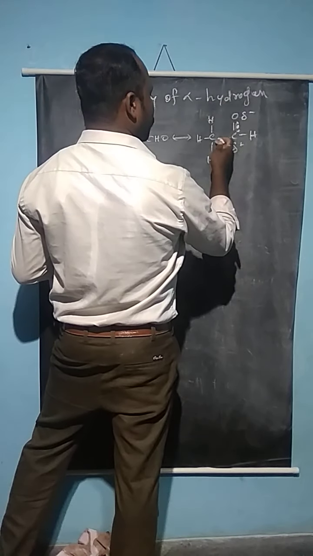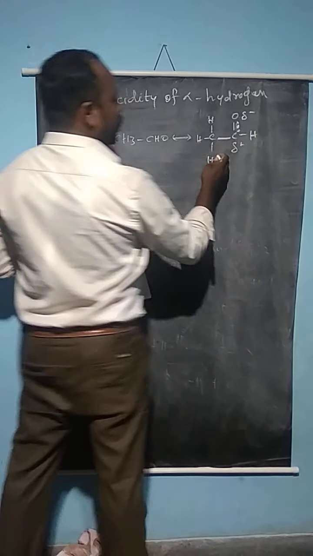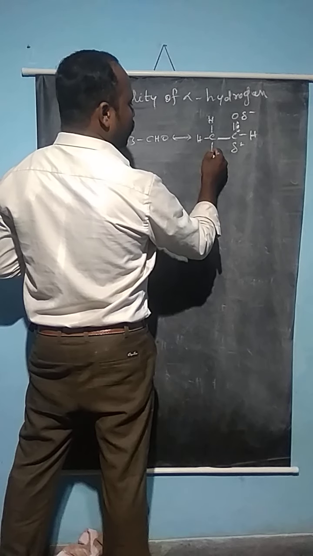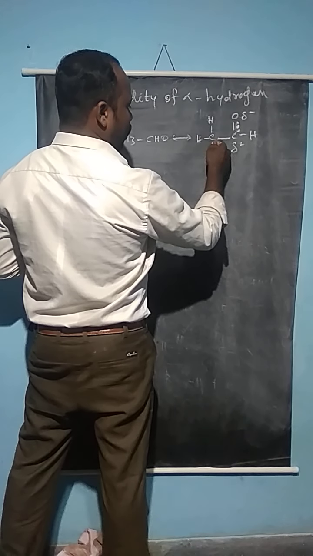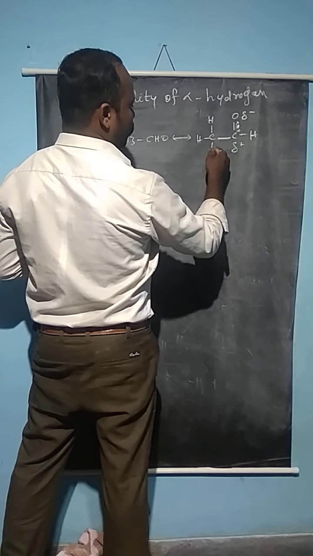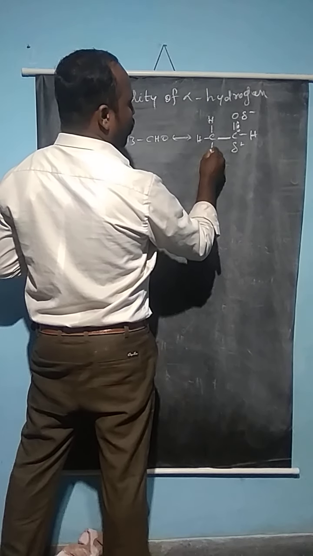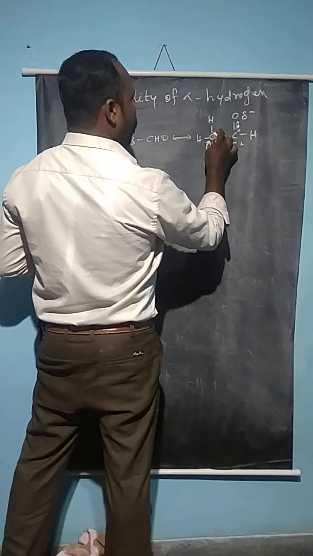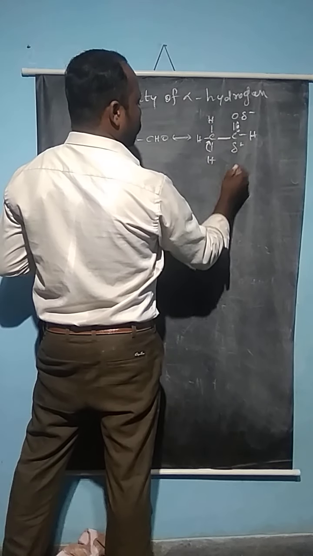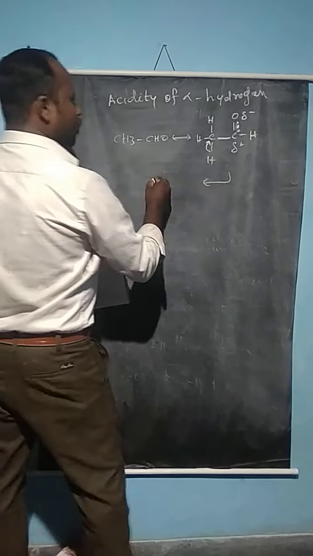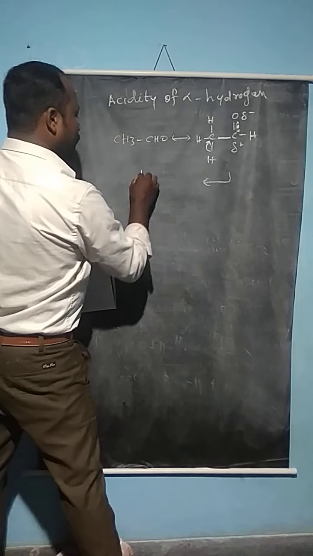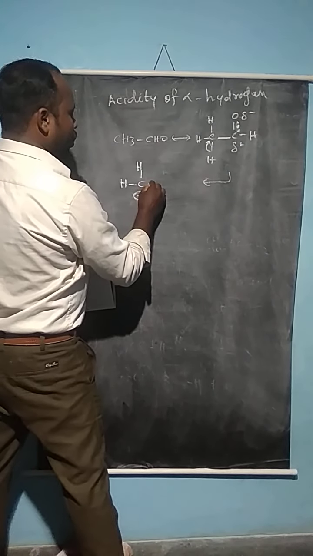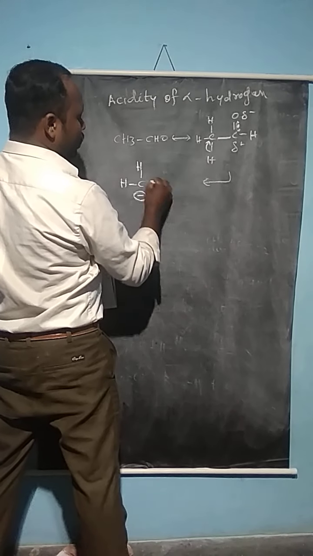To neutralize the positive charge, the carbon withdraws electrons, that is, there is a drift of electrons from the nearest hydrogen atom. This pi bond goes to the carbon, so this carbon gets the negative charge. That means a negatively charged carbanion is formed.